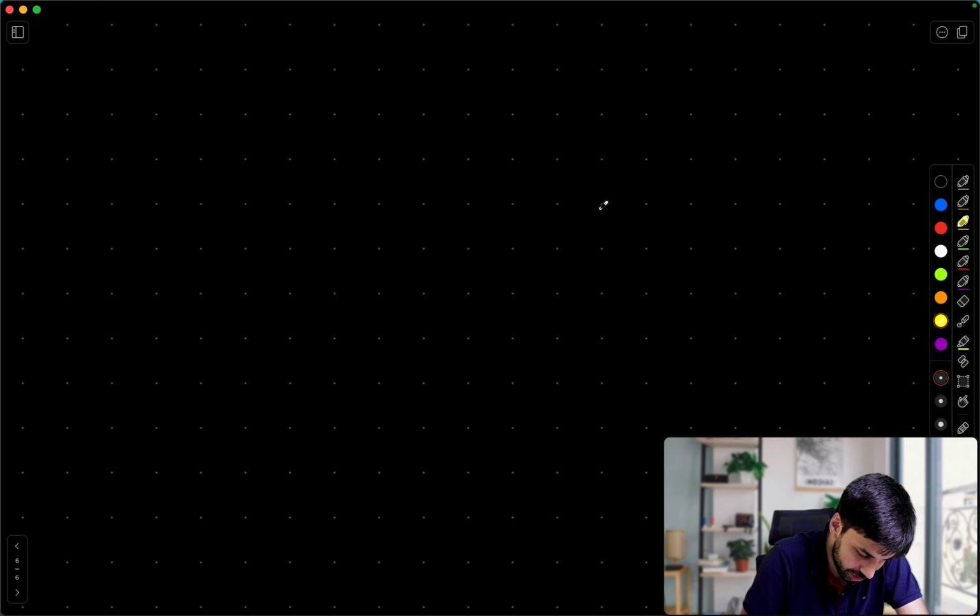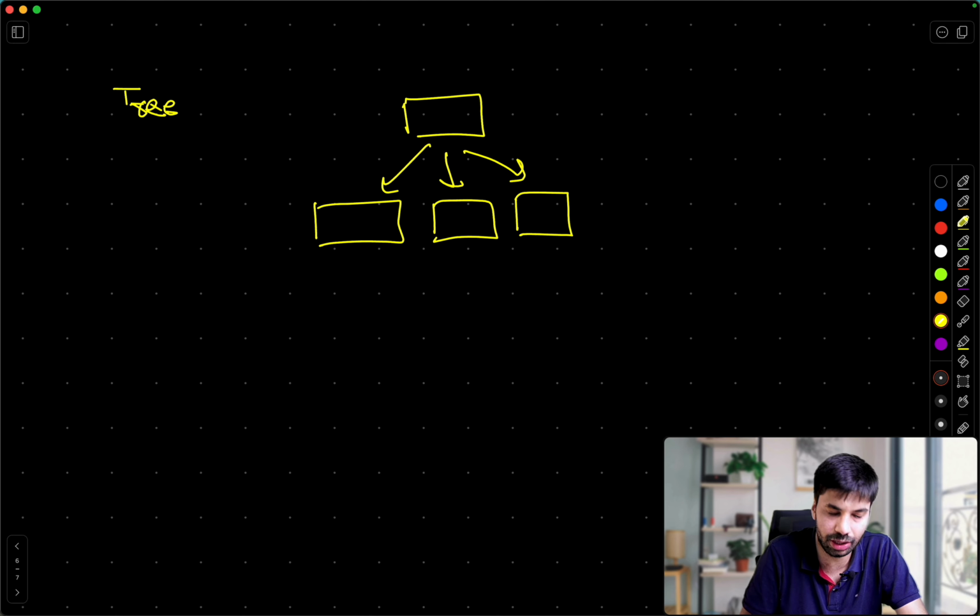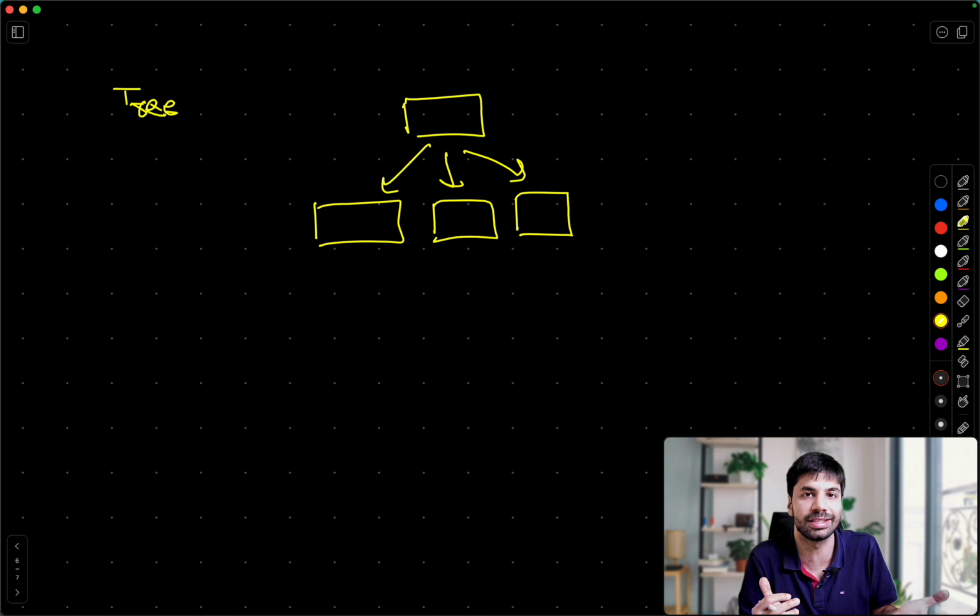Now after that, of course, I showed you the tree kind of data structure, right? Tree is where there is a hierarchy present. Just like we have branches, leaves and everything, we have a hierarchy like this. So this is also a data structure. Again, this is very helpful if you are storing some organization level data, some family level data. The underlying concept is the same, that we will be using a few of the inbuilt data structures to represent our data like this. But overall operations will be a lot easier and more helpful. So for example, I can just directly ask, what are your children? And this is going to help me with that.